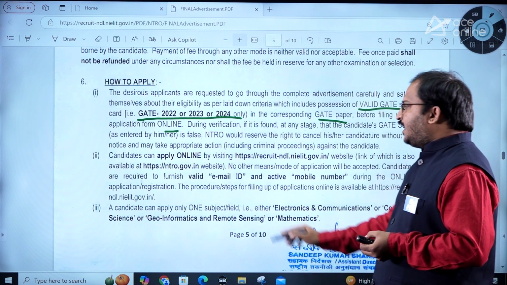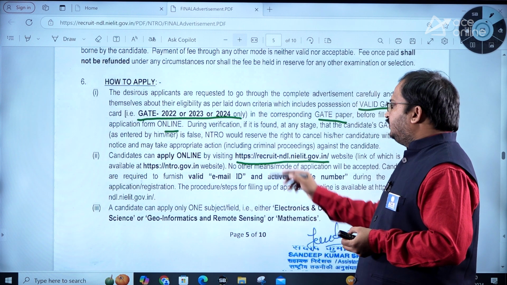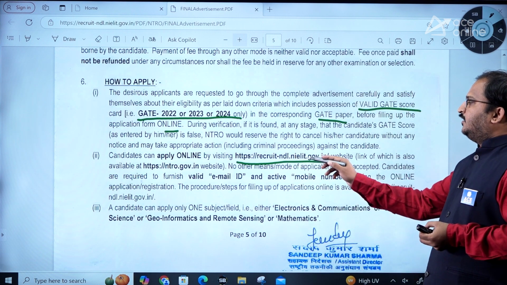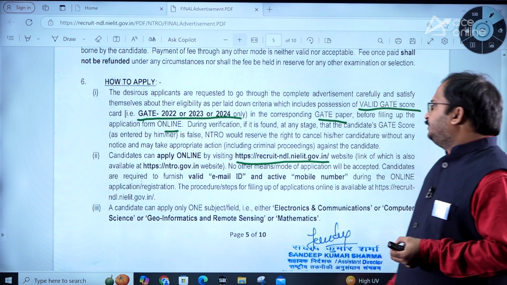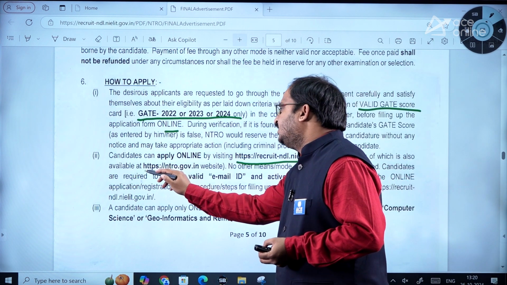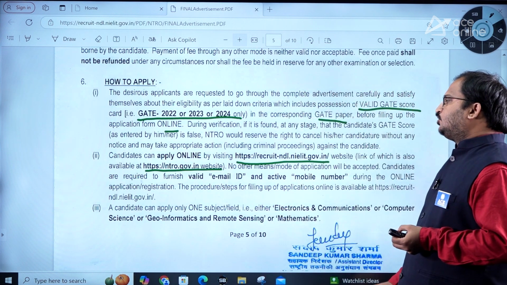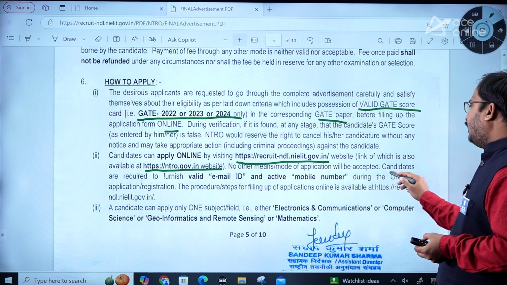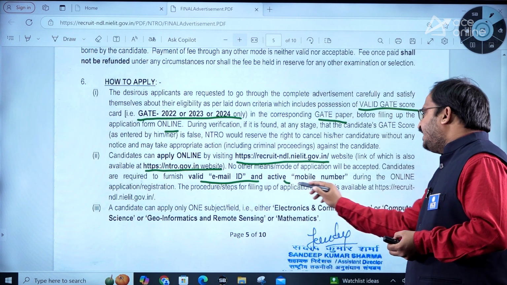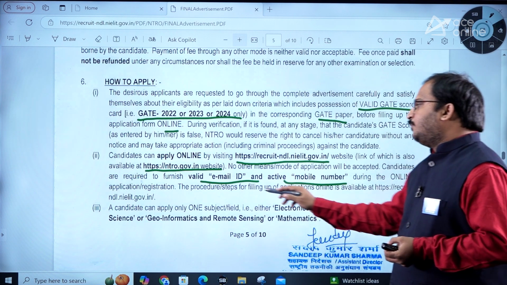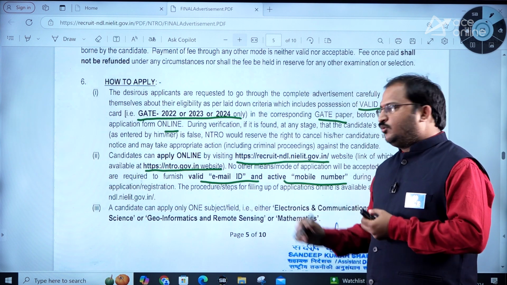Candidates can apply online by visiting these websites: recruit-ndl.neelet.gov.in, okay, this is one website, or ntro.gov.in website. So try to remember this. No other means or mode of application will be accepted. Candidates are required to furnish a valid email ID and active mobile number during the online application registration. The procedure steps for filling will be there, so you have to go through that, right?